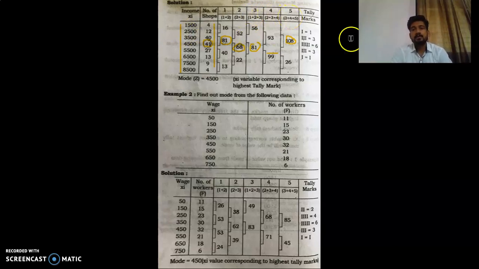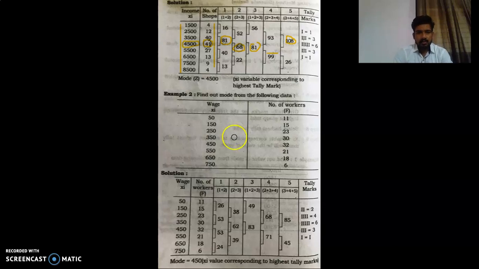Then in front of this we are just preparing the tally marks. The highest tally mark corresponding to a group or a discrete value will be our answer. So the answer of mode is 4500, because the highest tally mark is 6 and it belongs to this particular value 4500. Okay, so you will have this problem after doing practice. It is just clearing your concept.